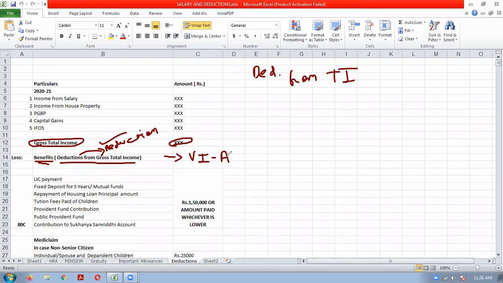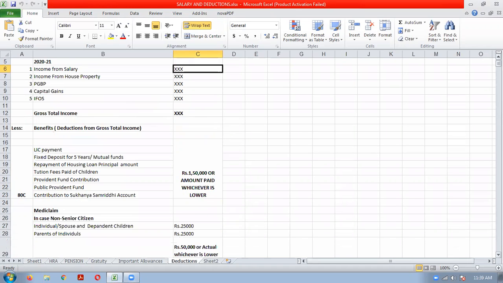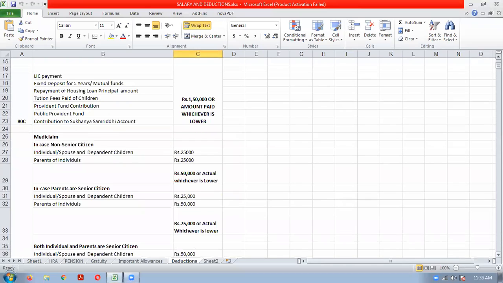some of the important deductions which we will be discussing, which is basically applicable for individuals. Okay. First deduction is Section 80C deduction. Very popular deduction. We hear this term most frequently. That taxpayer will ask you whether the investment is eligible for 80C deduction or not. What is 80C deduction?